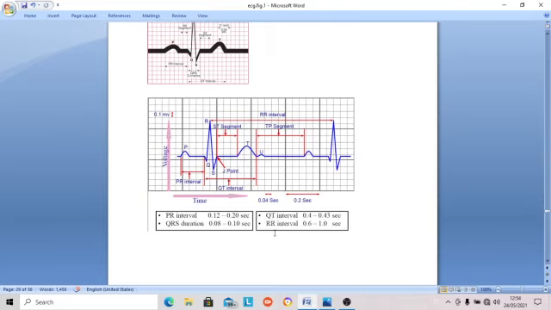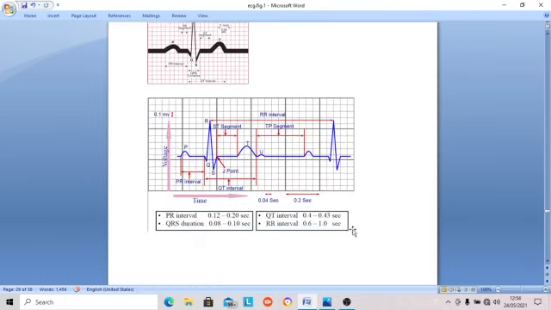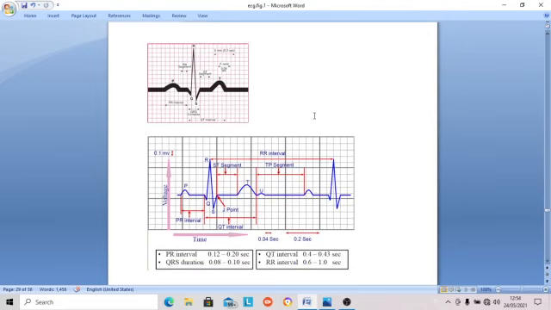When it's 0.80, it's 75. So the heart rate will be less than 70 in this case. The first thing is rhythm, then count the interval: 0.72 seconds, one beat; 60 seconds, how many beats? You just count it by maths and then you get the heart rate.